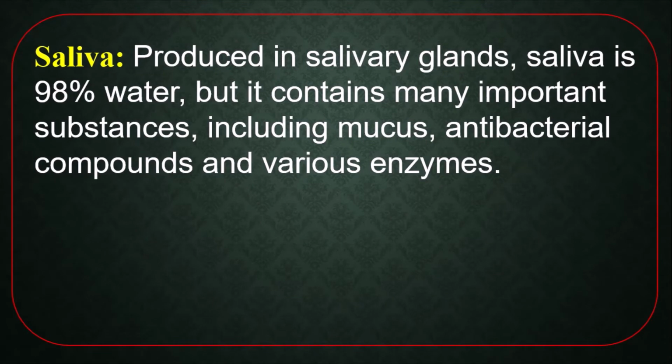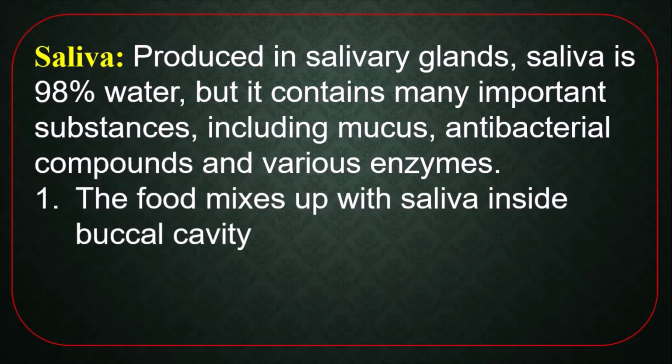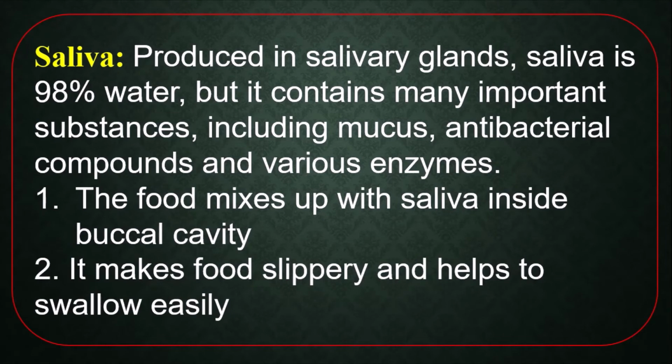Saliva is produced in salivary glands. What is salivary glands? Around our buccal cavity or mouth cavity, 6 glands are present which secrete saliva. That's why they are called salivary glands. Saliva is 98% water, but it contains many important substances including mucus, antibacterial compounds and various enzymes. The food mixes up with saliva inside the buccal cavity. It makes food slippery and helps to swallow easily.